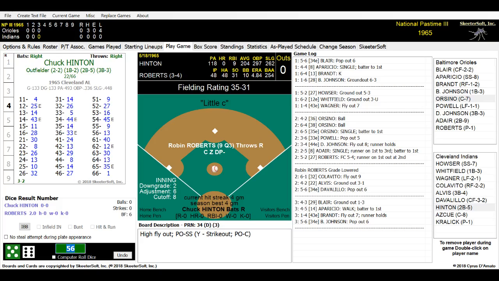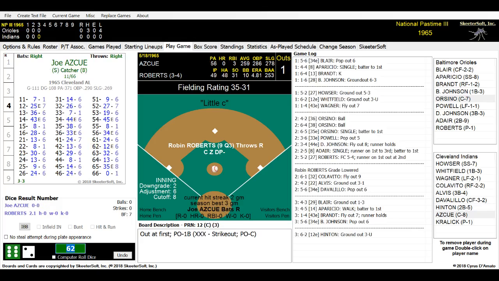Due up for Cleveland is Chuck Hinton, Joe Askews, and the pitcher Kravlik. Chuck Hinton is batting .204. He is our second baseman for Cleveland this game. No home runs, 9 RBIs. Here is the pitch. 62. And he hits to our first baseman, Johnson. Johnson waves Roberts away again for the second time this game. And he makes the play on his own, unassisted on the ground ball.